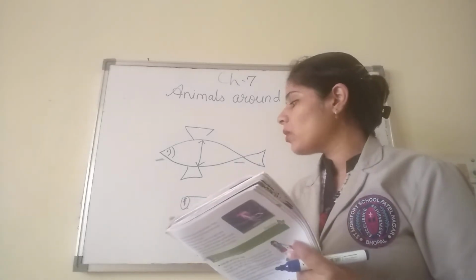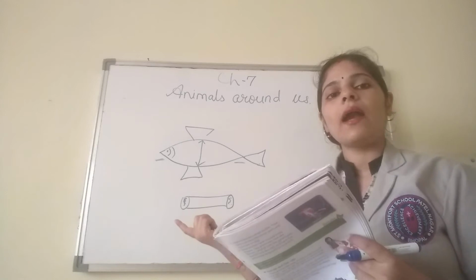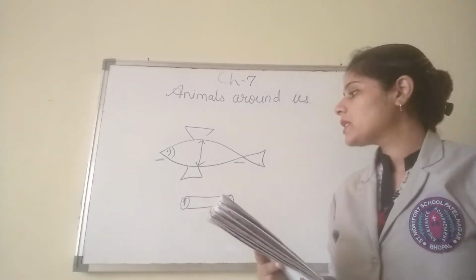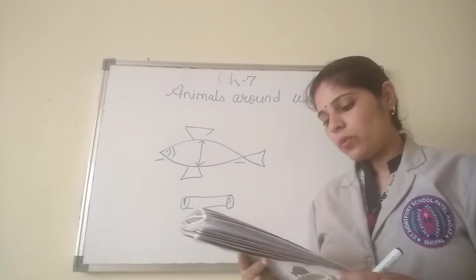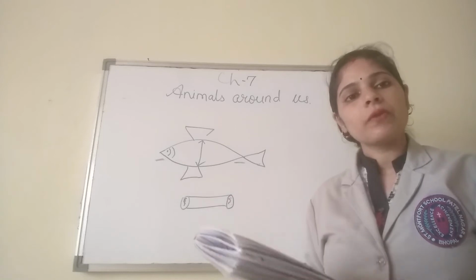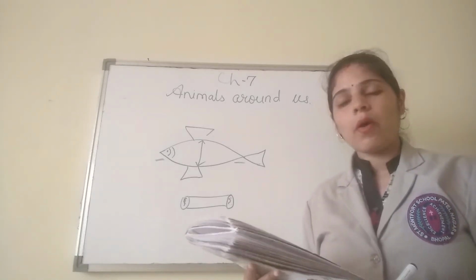It makes the bones lighter. If something is hollow, it becomes lighter and the bird is able to fly easily. Birds have hollow bones and wings, and on the wings they have feathers which help them to fly.